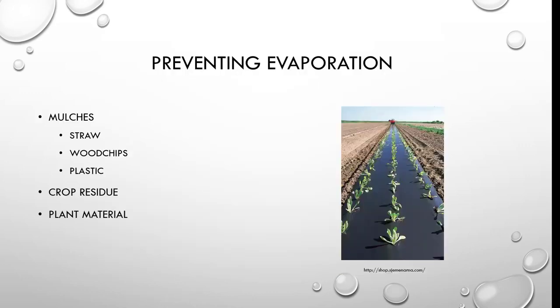So you can prevent this by using mulches. Straw can be used, wood chips, of course, plastic, and while a lot of people cringe at this, it is a way to get the soil warm to grow your seedlings. Crop residue, plant material, things like ground covers can help with evaporation.